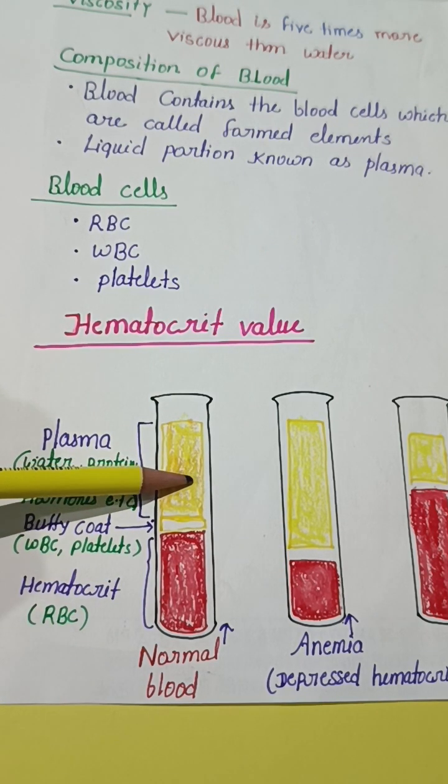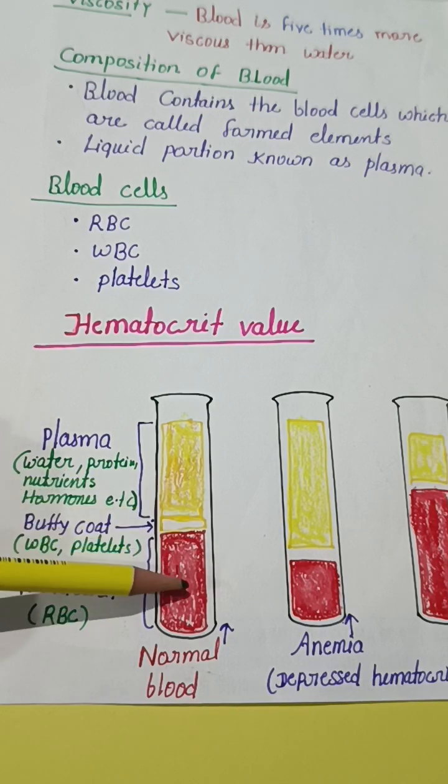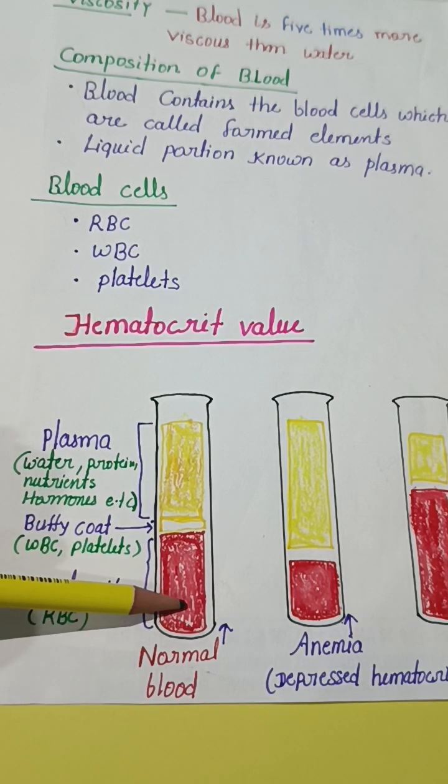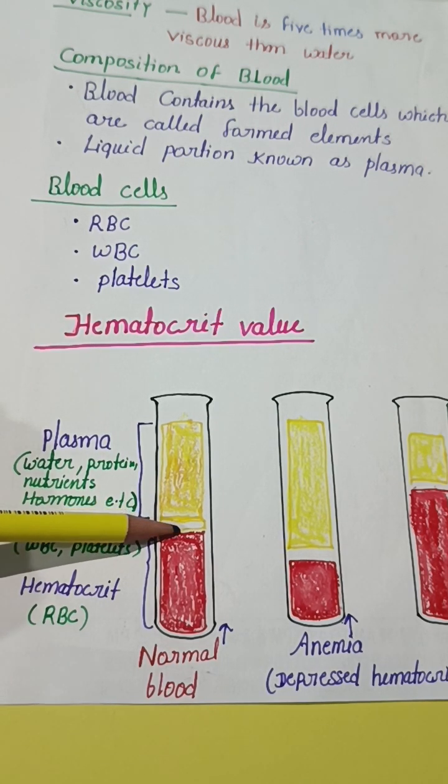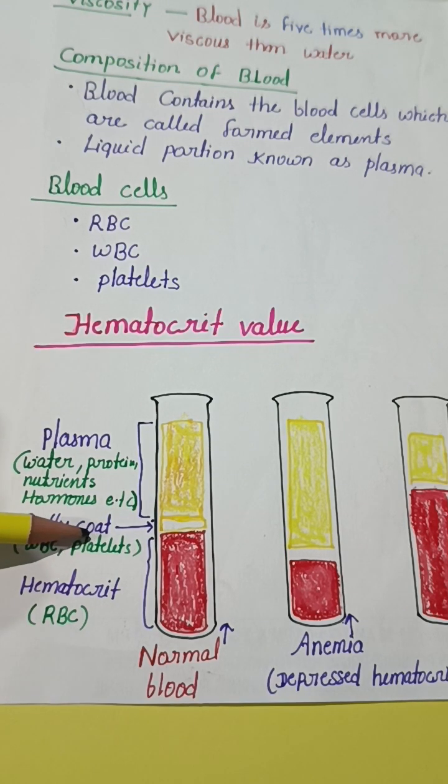Plasma forms 55% of total blood and red blood cells form 45% of the total blood, and this is the buffy coat. This is formed by aggregation of white blood cells and platelets.